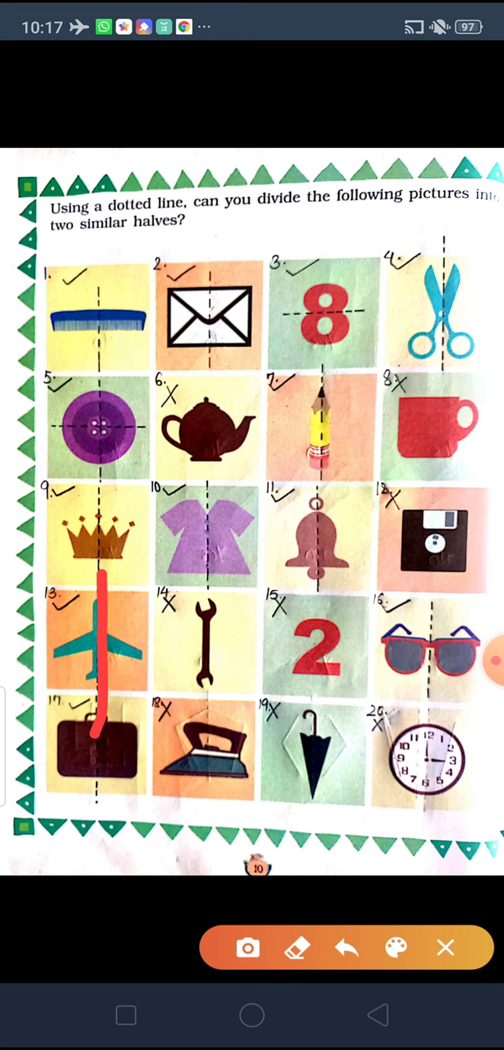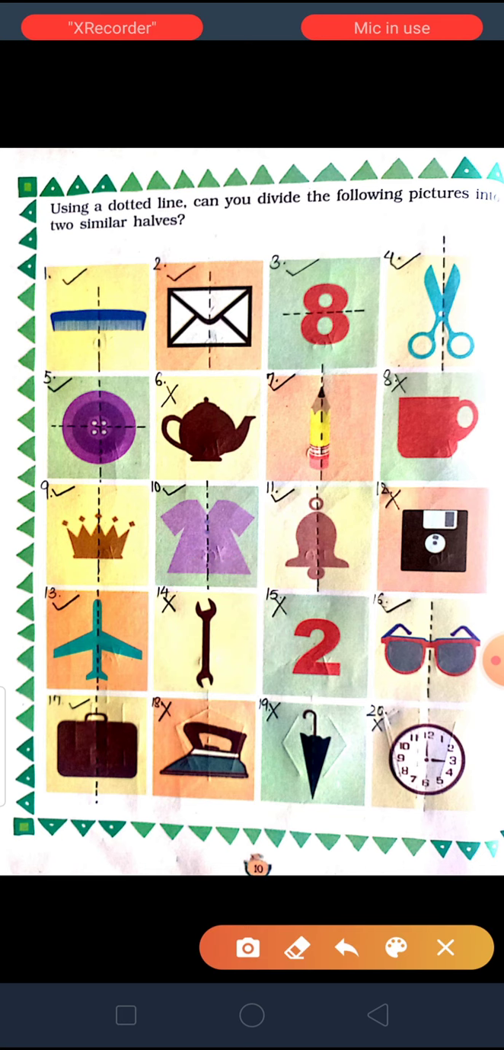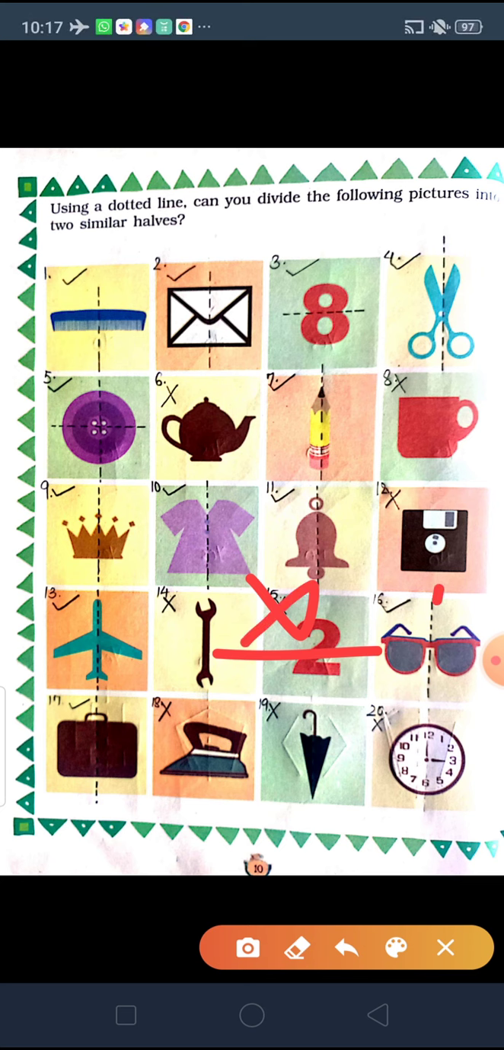The aeroplane you can divide vertically. This is again not possible. Why? Because this is the bigger one and this is the smaller one, so it will not look the same in similar halves. The 2 is again not possible. Spectacles are possible, meaning goggles you can say, only vertically.